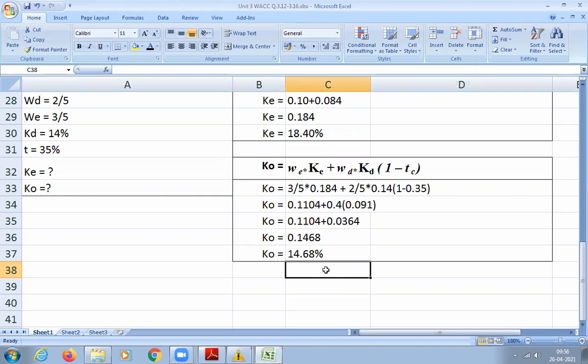So in this question, he has asked us to calculate the weighted average cost of capital. For that, he has not given the cost of equity, so we calculated it first, and then we did the calculation so that we can get the weighted average cost of capital. Clear? We'll go to the next question.